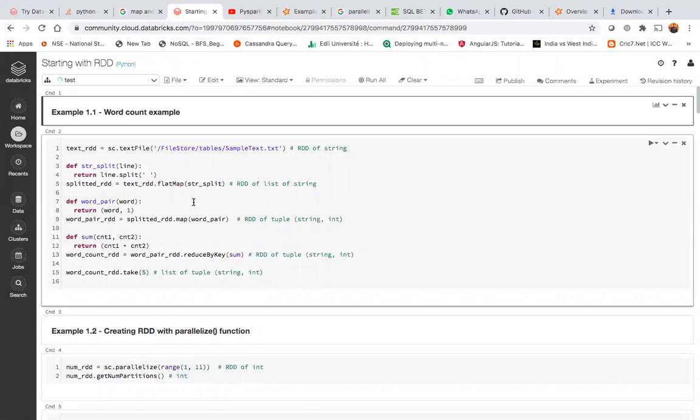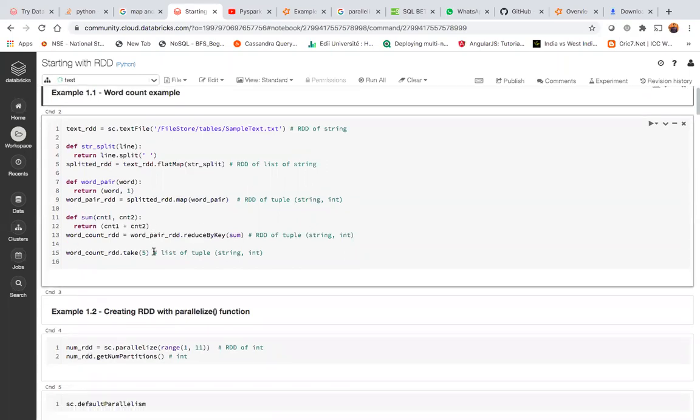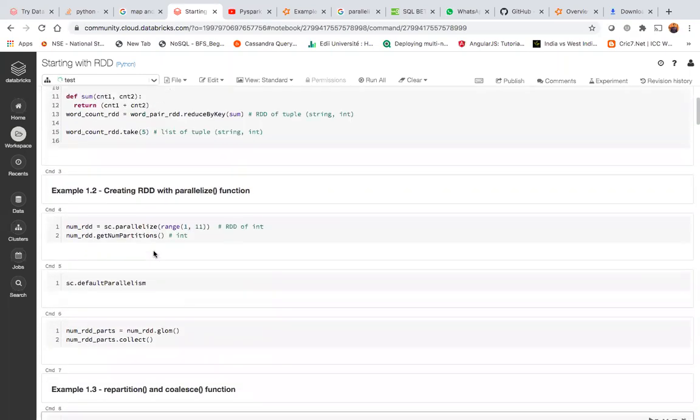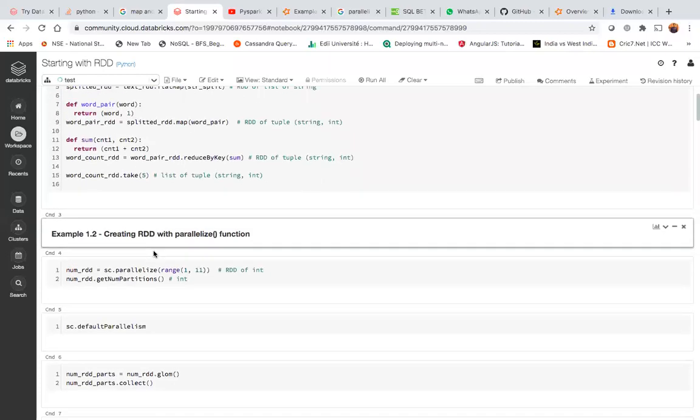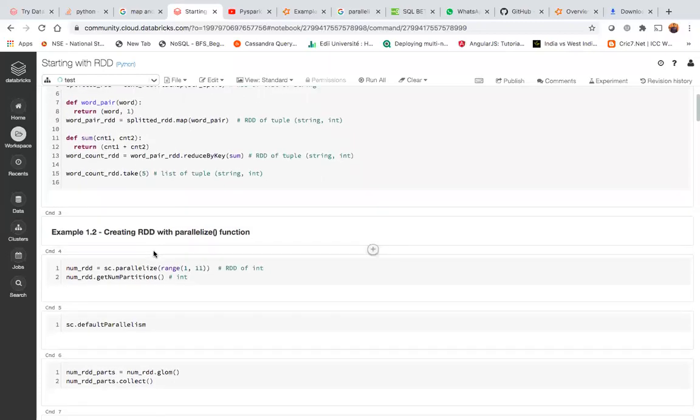With the same word count example we saw last session, the same thing I have written. We'll come to this program again, maybe in the 5th or 6th session. But before that, let's start with the basic examples, like what we discussed in the definition. I'm trying a couple of examples on creating RDDs. Now it's the right time to describe what we have done. Here you can see line number 1.